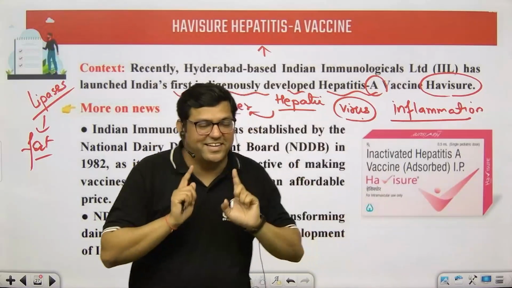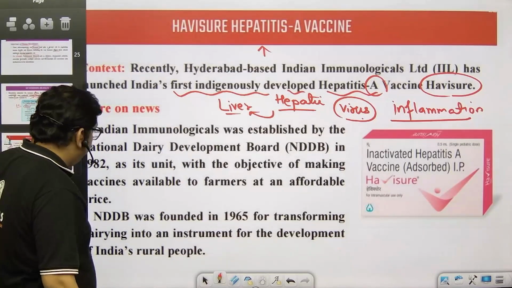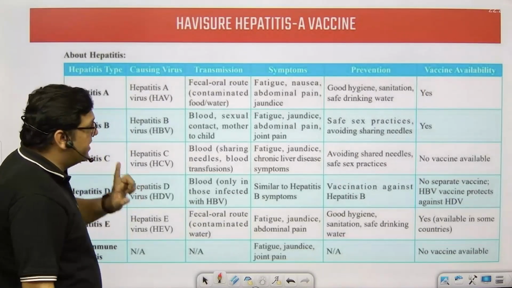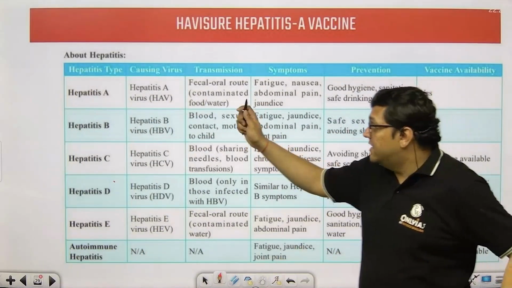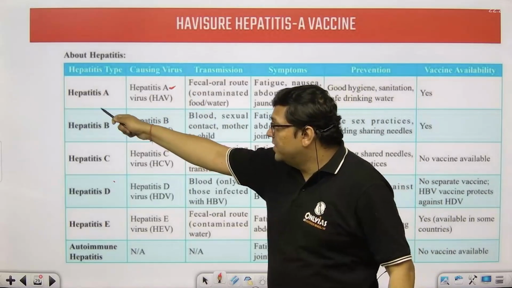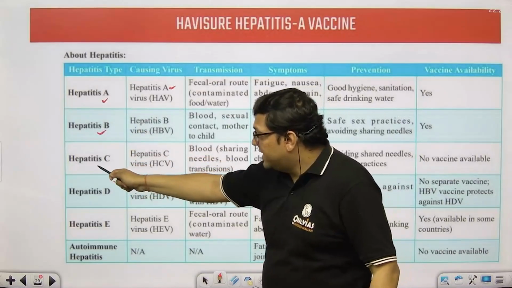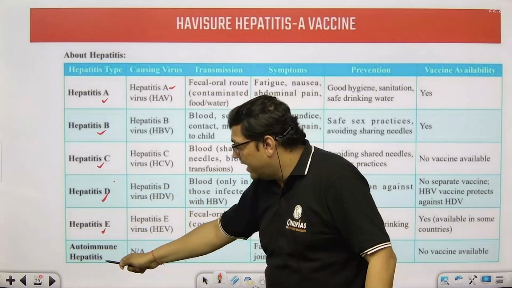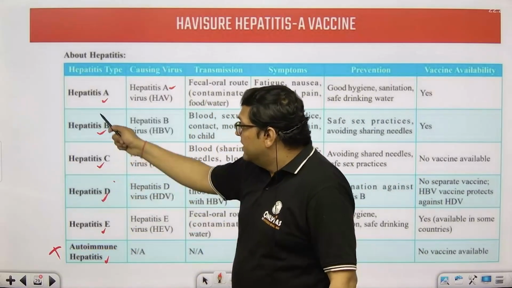When I talk about the hepatitis virus, there are various types of hepatitis virus which cause various types of diseases. The causative virus is hepatitis A, so the disease type is hepatitis A, hepatitis B, hepatitis C, D, E, and autoimmune hepatitis. There is not much information related to this.